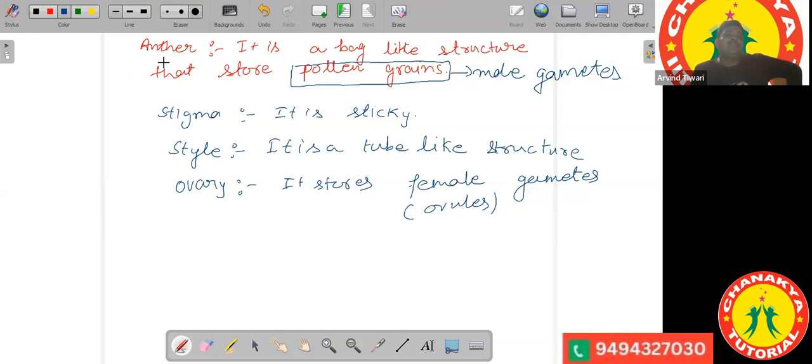They may be present on the petals of the flower. They may be present on the nearby leaves. They may be present anywhere around, or anywhere on the flower. So the work of the anther is over. When the anther bursts out, it releases all the pollen grains to its surroundings.